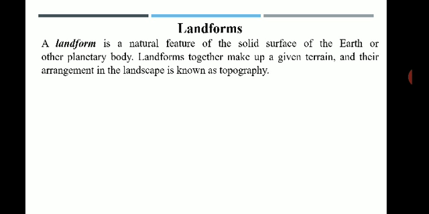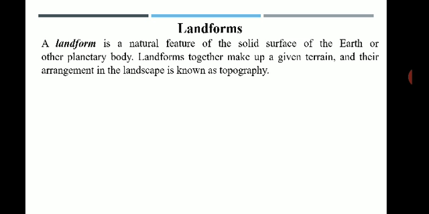So landform is a natural feature of the solid surface of the earth or any other planetary body. So it is a natural feature. So landforms together make up a given terrain, and their arrangement in the landscape is known as the topography.